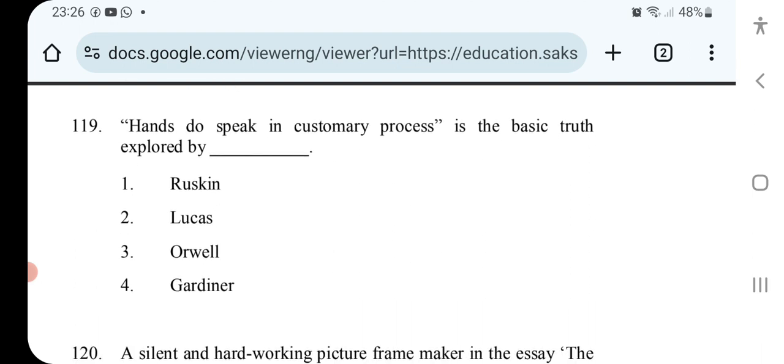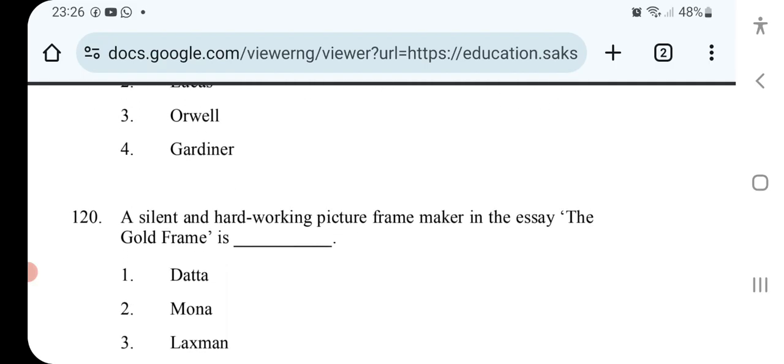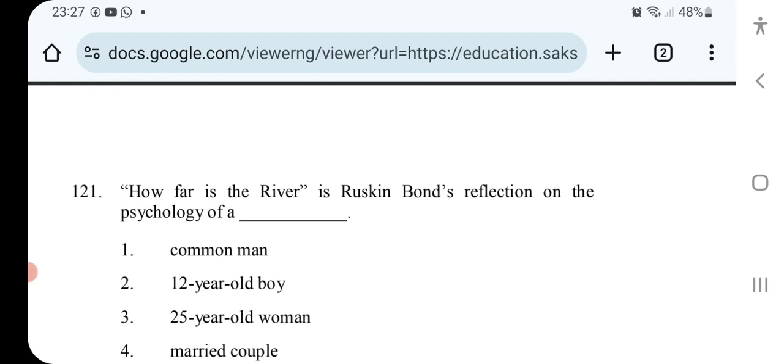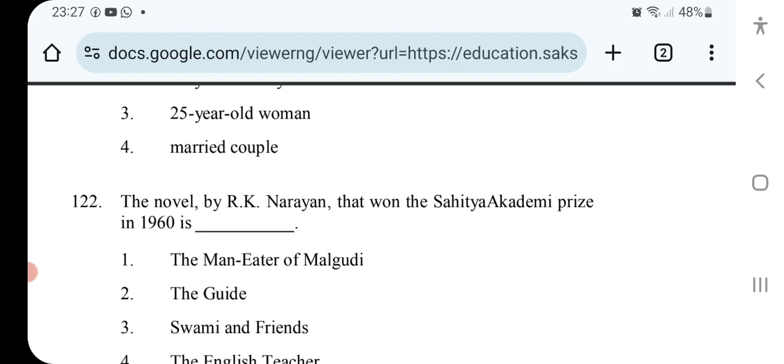Hands do speak in customary process is the basic truth explored by. A silent and hard-working picture frame echo in the essay The Gold Frame is. How Far Is the River is Ruskin Bond's reflection on the psychology of way. The novel by R.K. Narayan that won the Sahitya Akademi Prize in 1960 is.